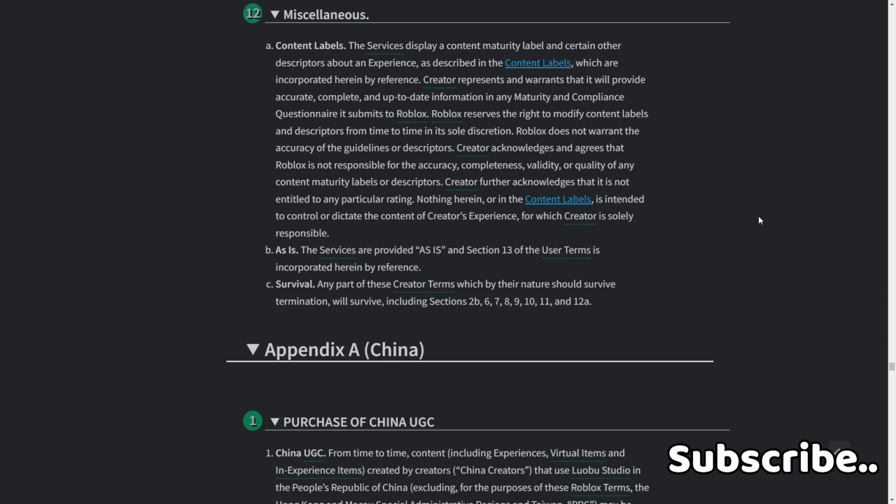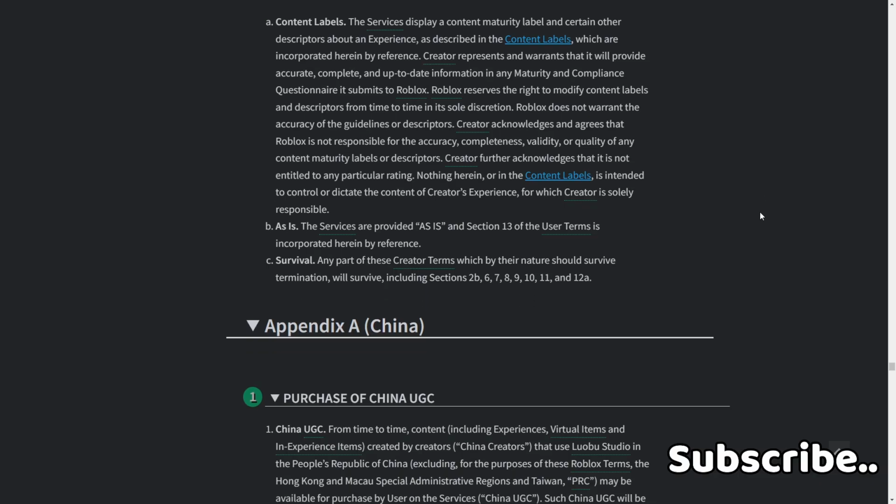B. As is. The services are provided as is, and section 13 of the user terms is incorporated herein by reference. C. Survival. Any part of these creator terms which by their nature should survive termination will survive, including sections 2B, 6, 7, 8, 9, 10, 11, and 12A.